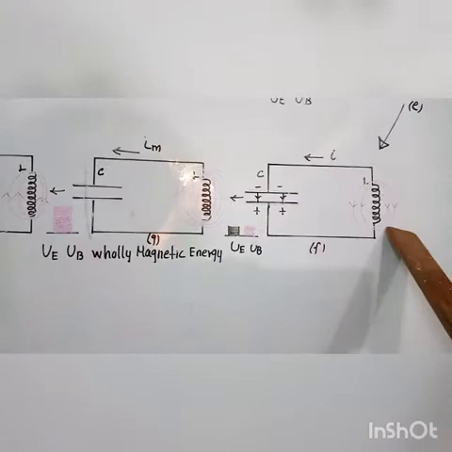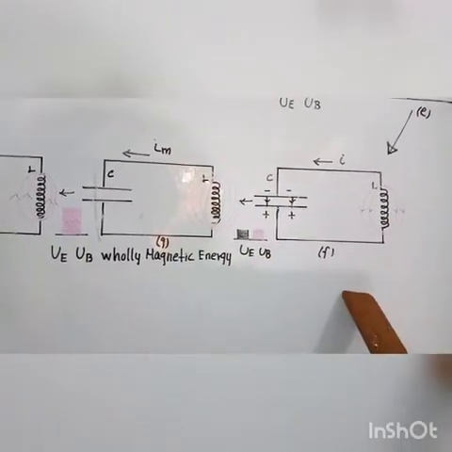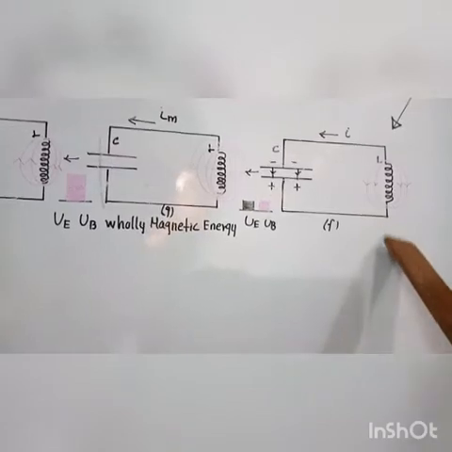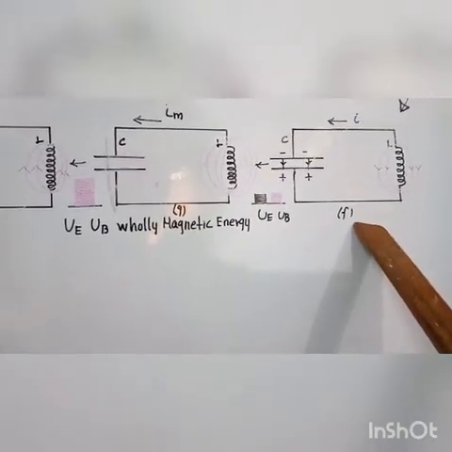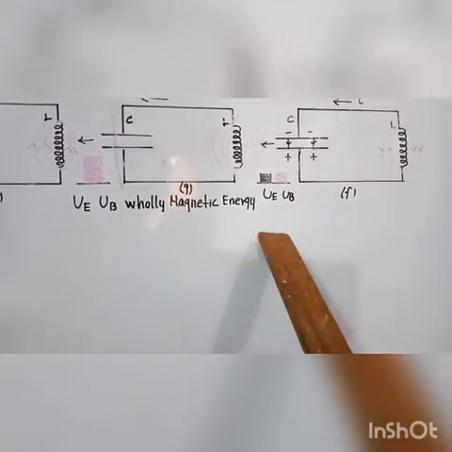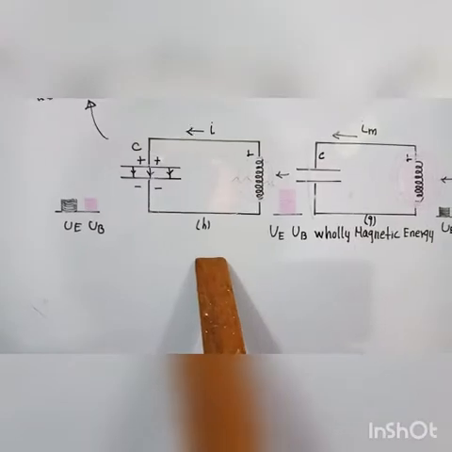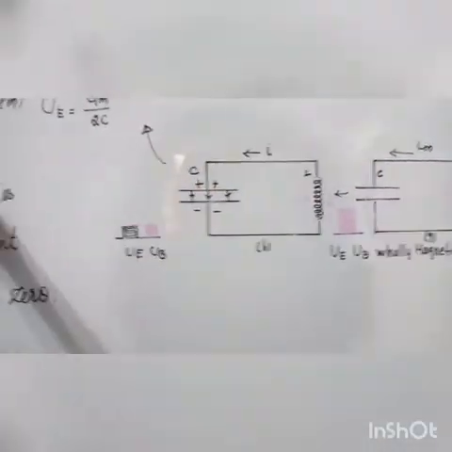The capacitor starts to discharge through the inductor with an anti-clockwise current. The total energy is the sum of the electrical and magnetic energies in the anti-clockwise direction. As already explained, the process repeats in the opposite direction, figures G and H. Finally, the circuit returns to the initial stage, figure A.